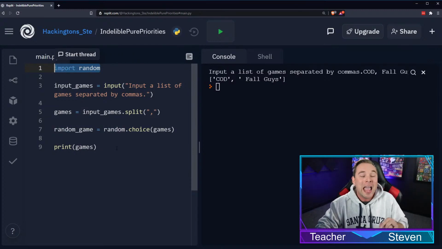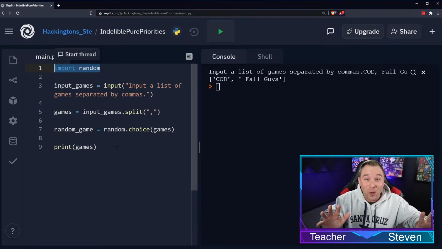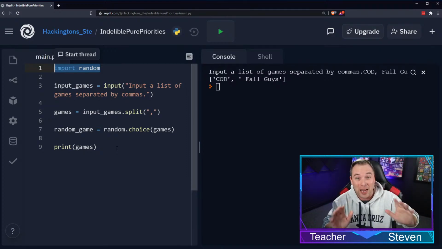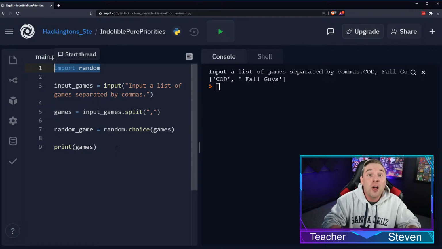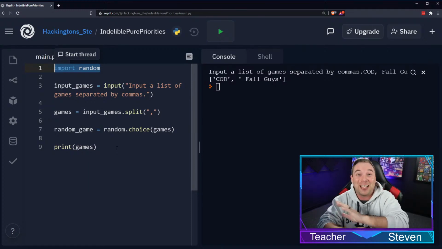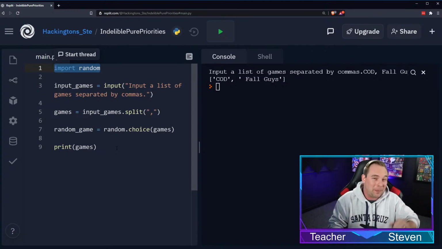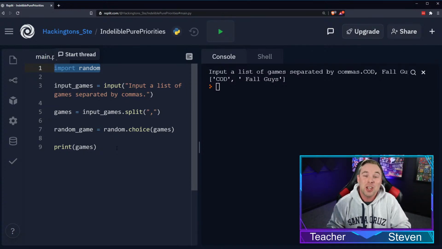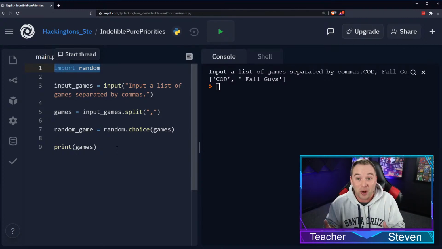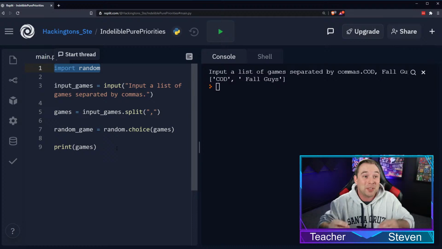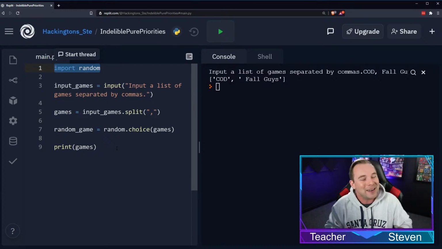Super, super useful. If there's anything in the world that you want to know how to do in Python or you need to do in Python, there's probably a library for it that's already built. You want to deep fry a meme? There's probably a Python library that deep fries memes. You want to build a game? Well, there's Pygame, which is a Python library that allows you to build video games in Python. And you learn how to do that at codenerd.io.